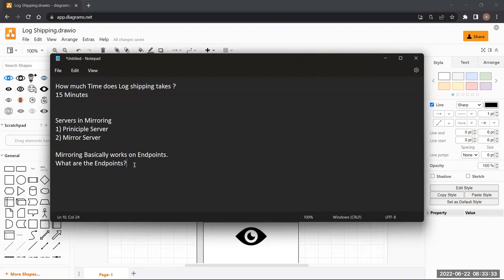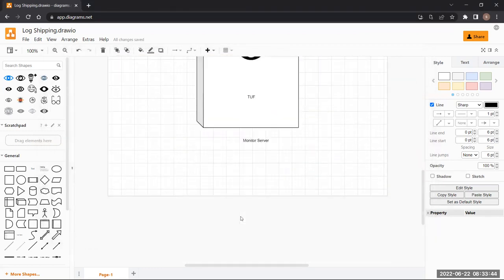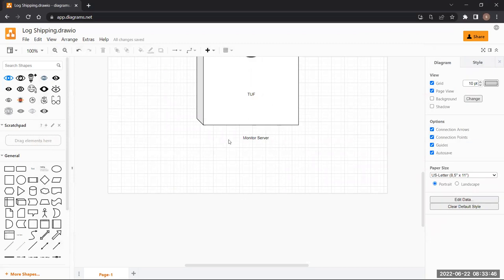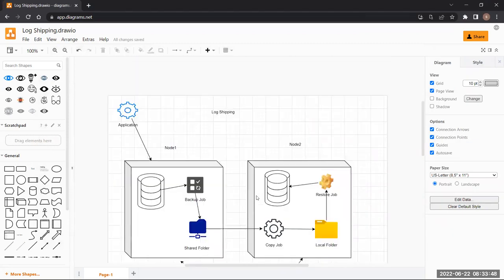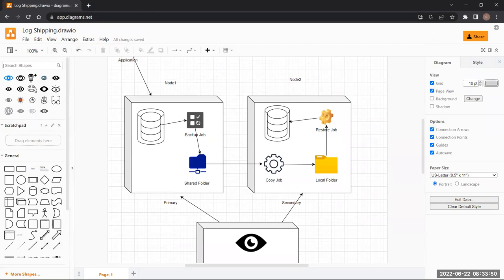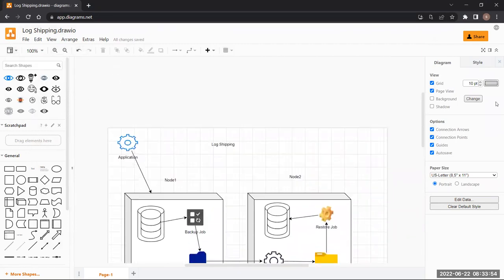So here in mirroring, we have separate communication channels that will be created by the principal and the mirror server. Let me create this. How do you create a new file in here?